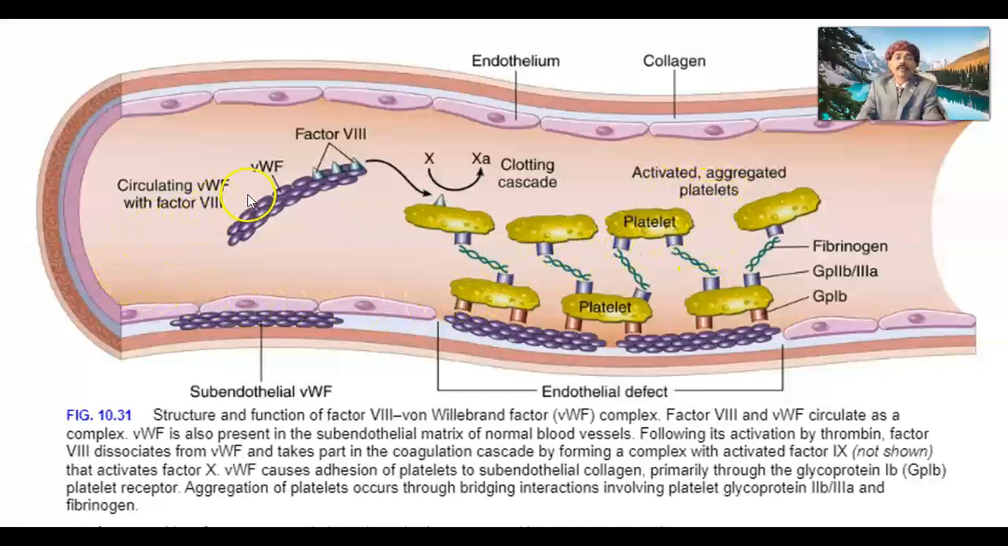So von Willebrand factor is very essential for the function of factor VIII, IX and X. If this is absent, then platelets cannot adhere to the subendothelial matrix. If there is a gap in the endothelial cells, it should be sealed very quickly by platelets. So if there is no von Willebrand factor, then platelet adhesion is disturbed, and it cannot adhere to the subendothelial matrix.